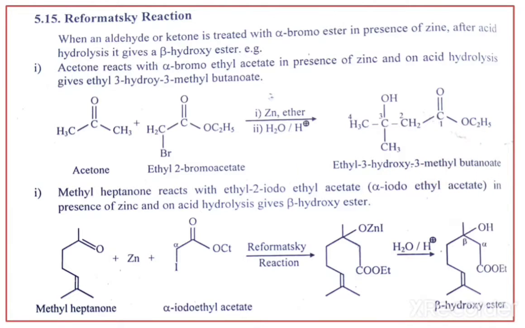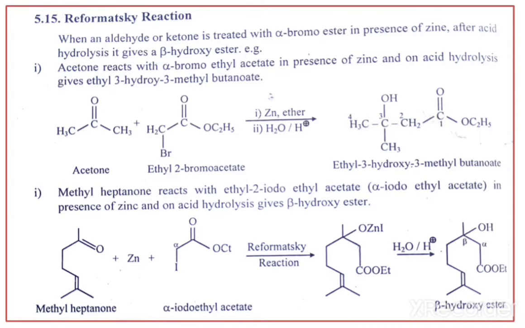That means in a Reformatsky reaction, a ketone on treatment with alpha bromo ethyl acetate gives the beta hydroxy compound. This is about the Reformatsky reaction.